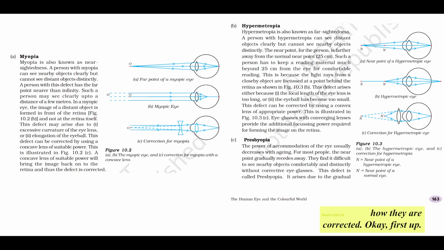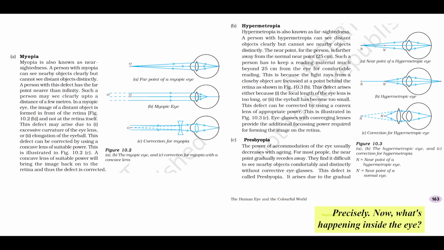Okay, first up, A. Myopia, nearsightedness. A person suffering from myopia can see nearby objects perfectly clearly, no problem reading a book, but they experience significant difficulty seeing distant objects distinctly. For someone with myopia, their far point, the furthest distance they can see clearly, is much nearer than infinity. In some cases, it might be just a few meters away, or even less. Imagine trying to read a road sign across the street, it just looks like a blur, but the phone in your hand, perfectly legible. That's classic myopia. Can't see far.